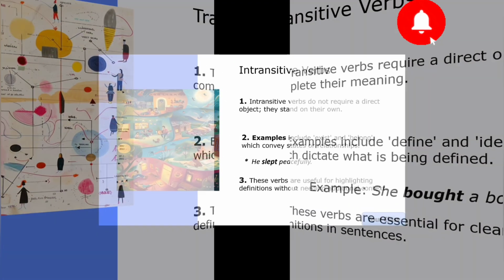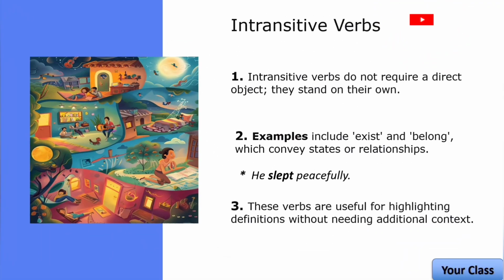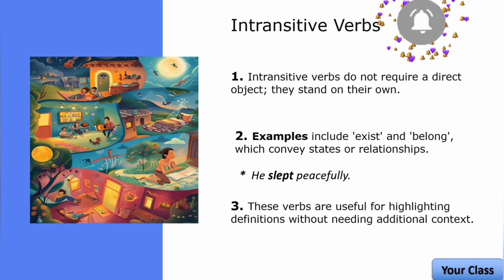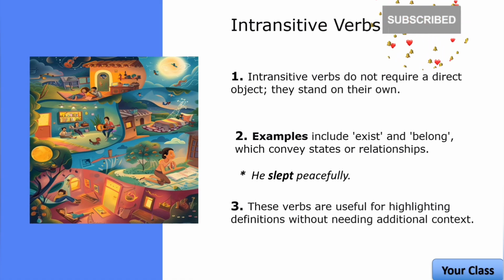Intransitive verbs are quite different from transitive verbs in that they do not require a direct object to complete their meaning. These verbs can stand on their own and convey a complete thought. Intransitive verbs do not require a direct object; they stand on their own. For example, include, exist, and belong, which convey states or relationships. He slept peacefully. These verbs are useful for highlighting definition without needing additional context.